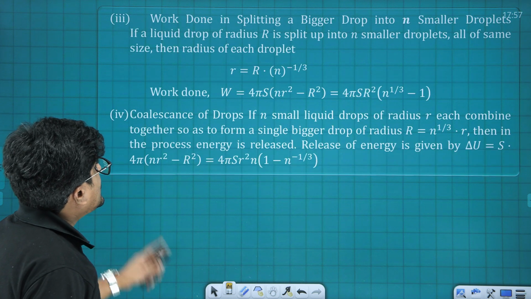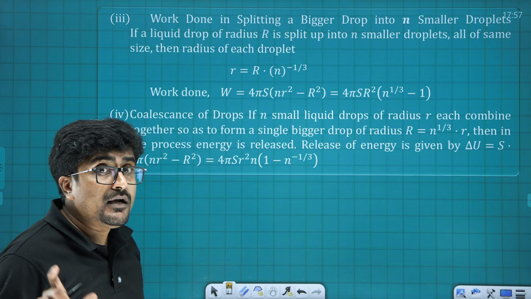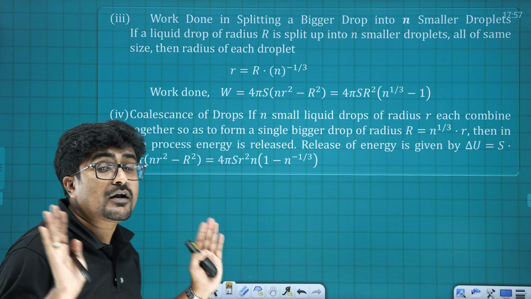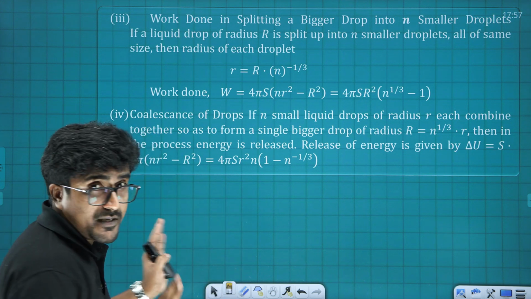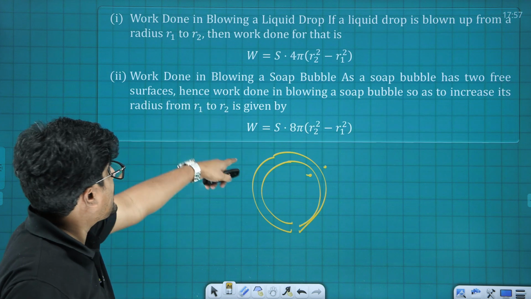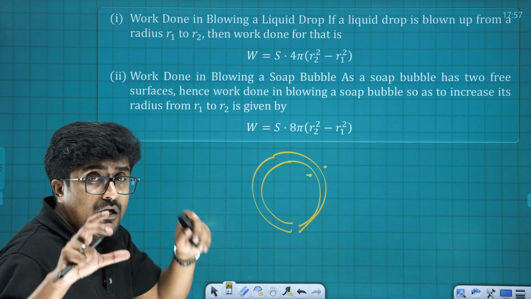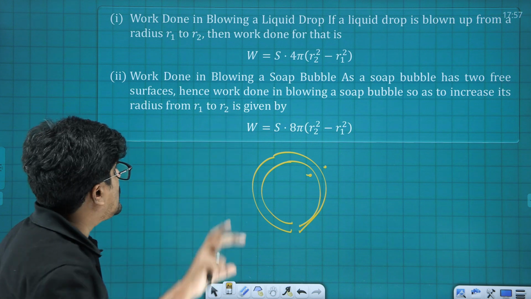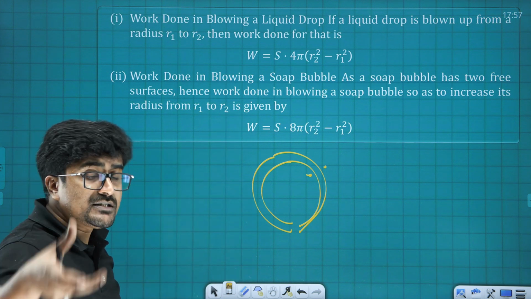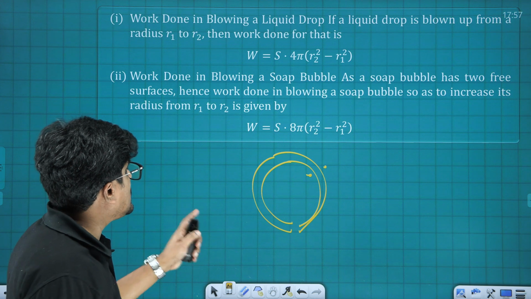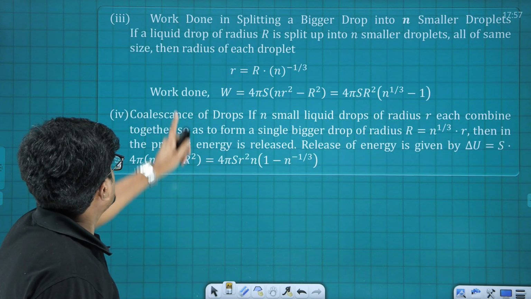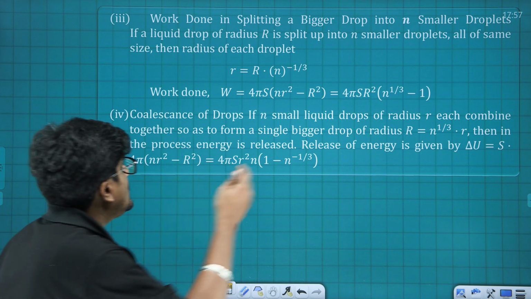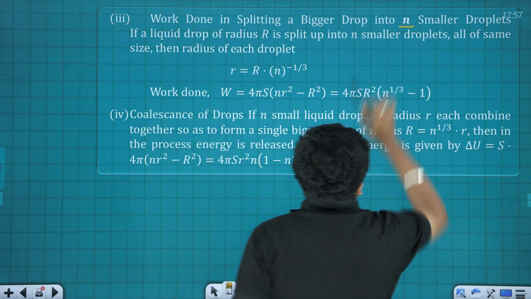And the next one is work done in splitting a bigger drop into n number of drops. There were questions based on this. Important area, I repeat, important area. There were questions based on this, as well as on blowing the air bubble and blowing the liquid drop, changing the surface area in all these cases. So now here, a bigger drop is split into small n number of drops.